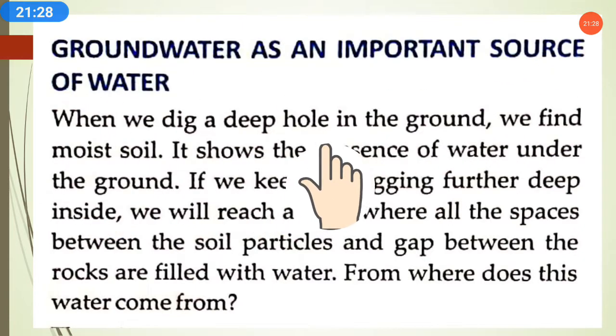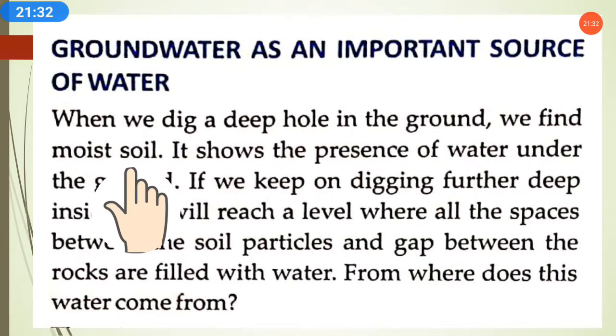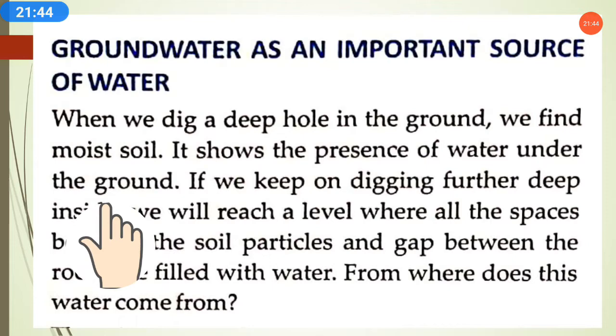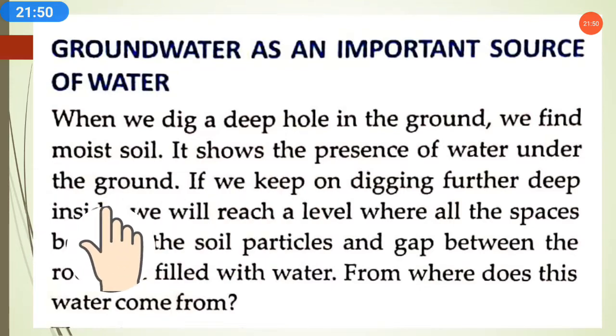When we dig a deep hole in the ground, we find moist soil. Means when you dig a deep hole in the ground, you will find moist soil, a little bit moistened soil. What it shows is the presence of water under the ground; this moist soil indicates that some water is present under the ground.